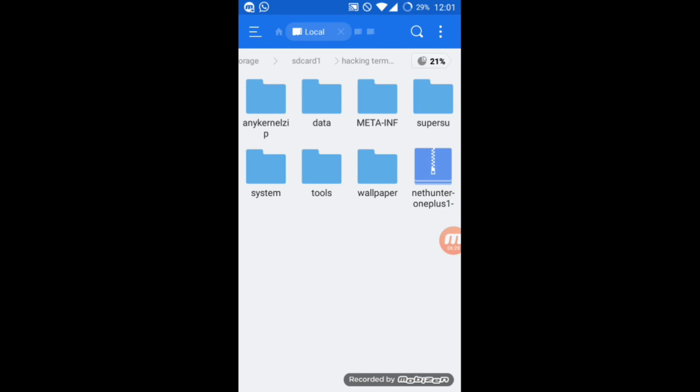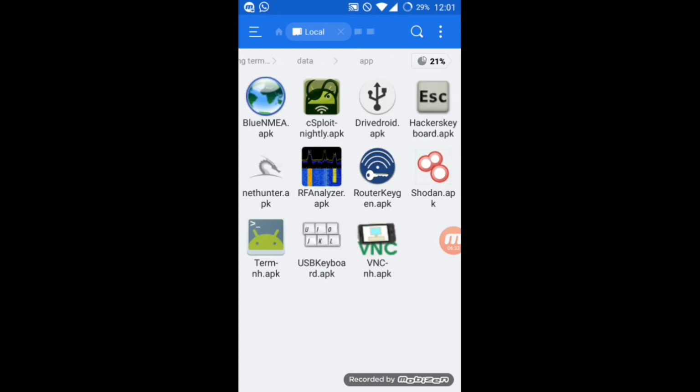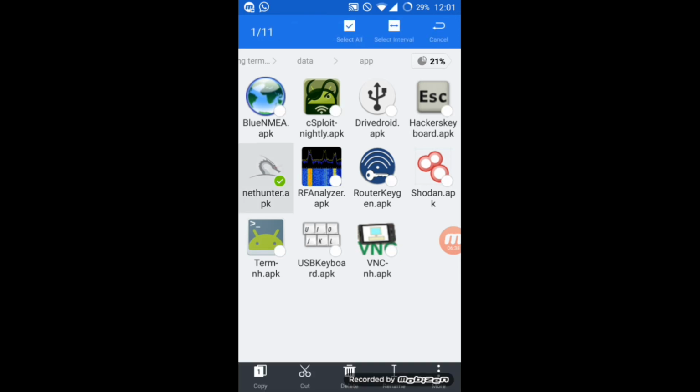We just go to data, then app, then see, from here we have to install 3 applications: NetHunter.apk, vnc.apk, and terminal, the NetHunter terminal, term.nh.apk.